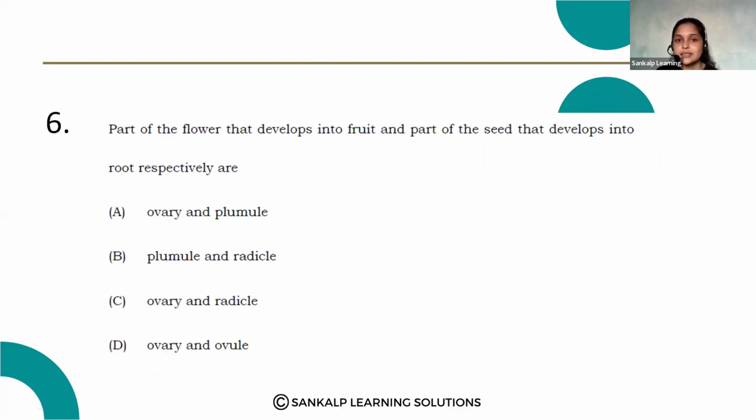Part of the flower that will develop into fruit and part of the seed that develops into root, respectively. Okay, so read the question properly. Part of the flower that develops into fruit. Yes, the part of the flower that will develop into fruit is the ovary. So we can say option A may be a correct answer, and option C. We can see ovary here, also option D, ovary.